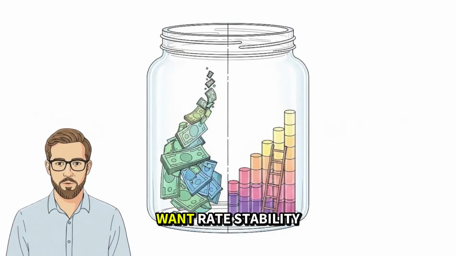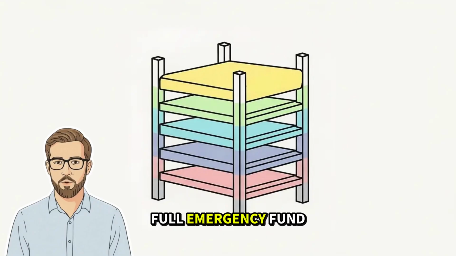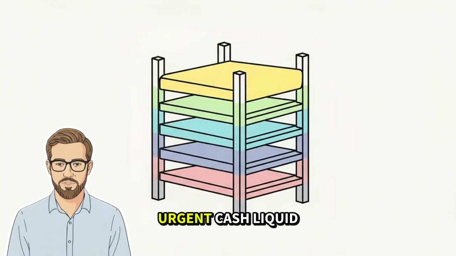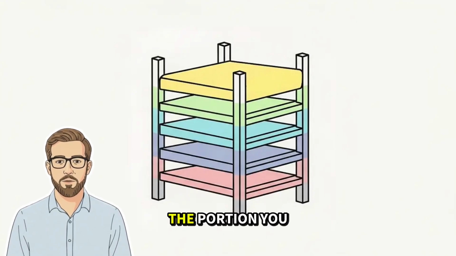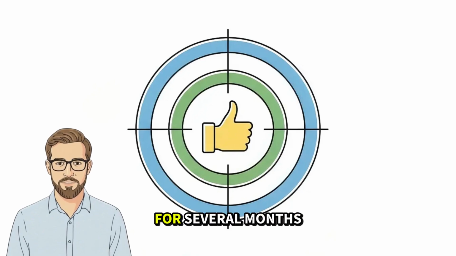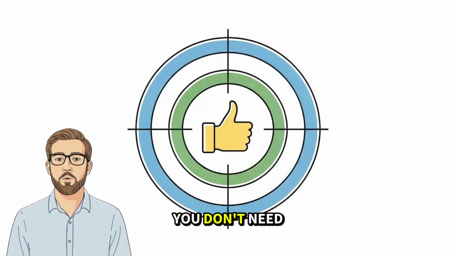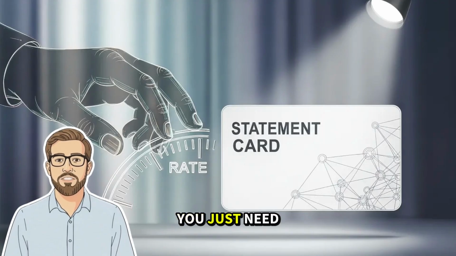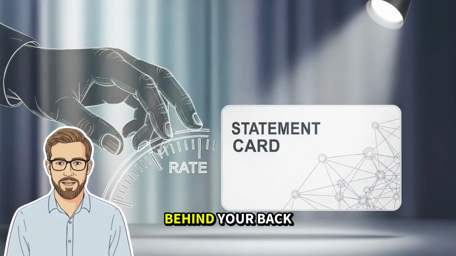Fifth, if you want rate stability without trapping your full emergency fund, keep the truly urgent cash liquid and only ladder the portion you realistically won't touch for several months. That's it. You don't need perfect optimization. You just need to stop letting the rate change happen behind your back.